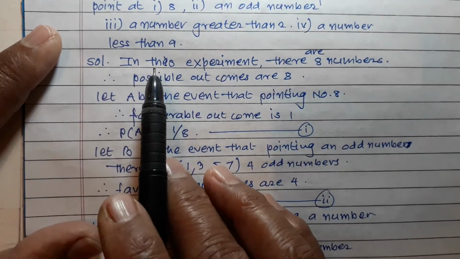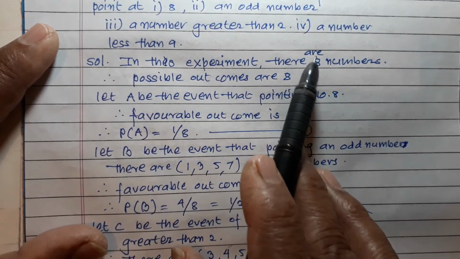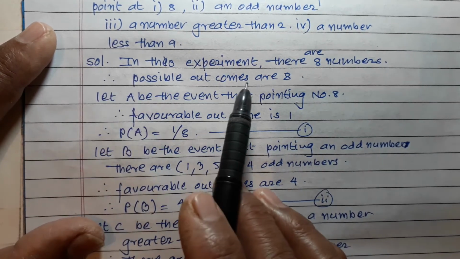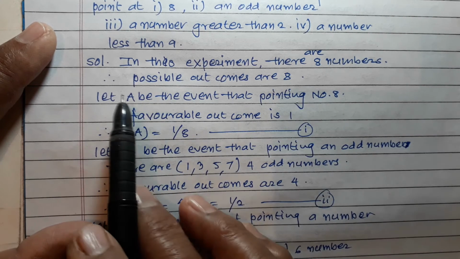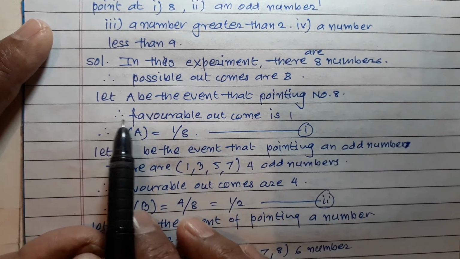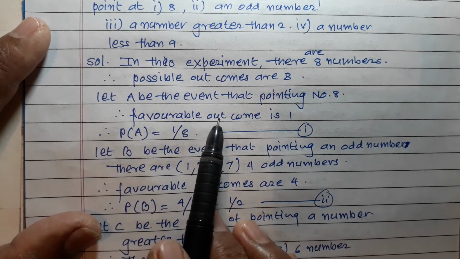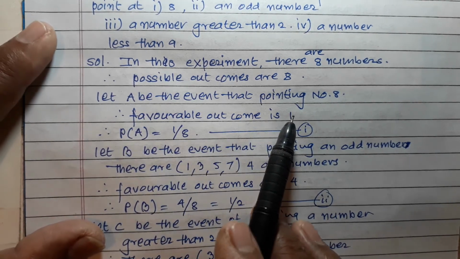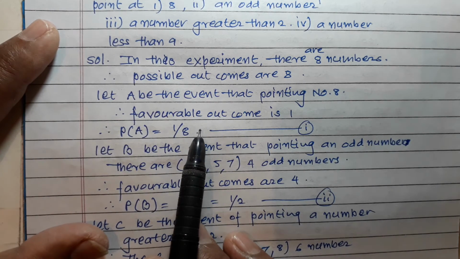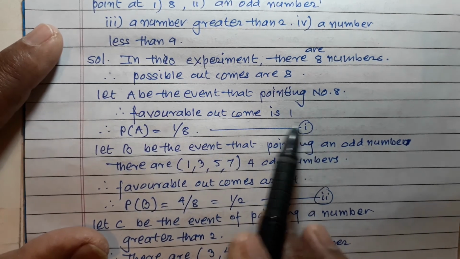Solution. In this experiment, there are 8 numbers and therefore possible outcomes are 8. Let A be the event of pointing at number 8, and therefore favorable outcomes is 1 and hence P(A) is equal to 1 upon 8. Answer number 1.